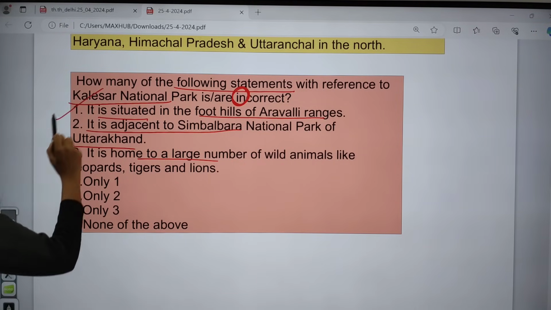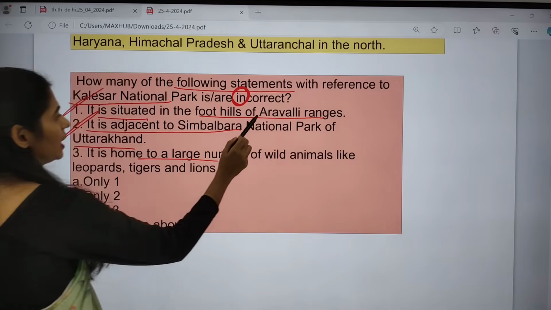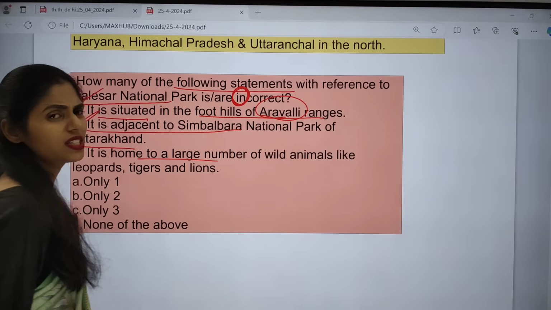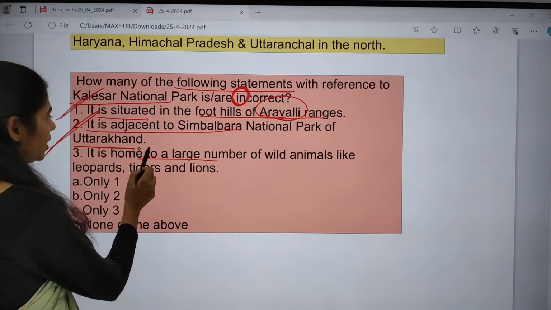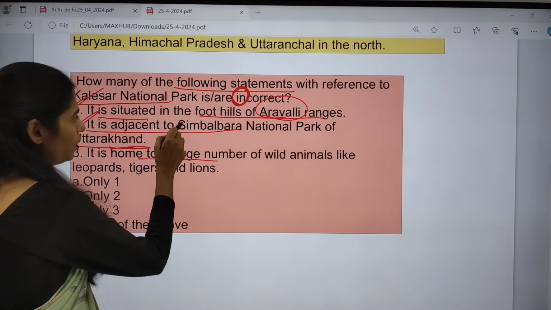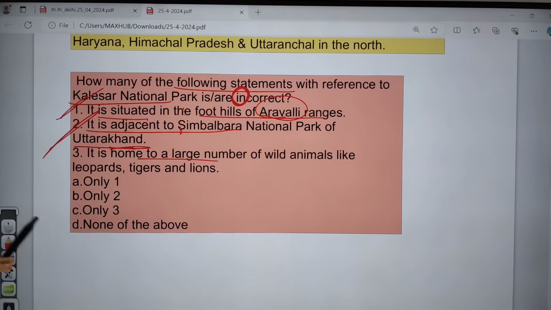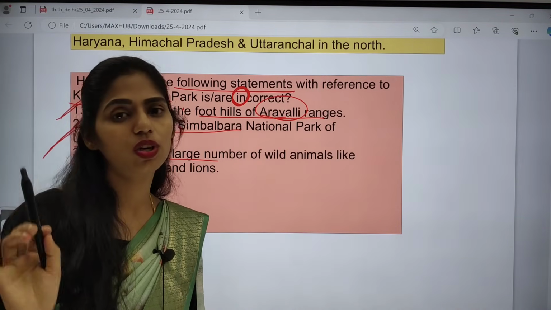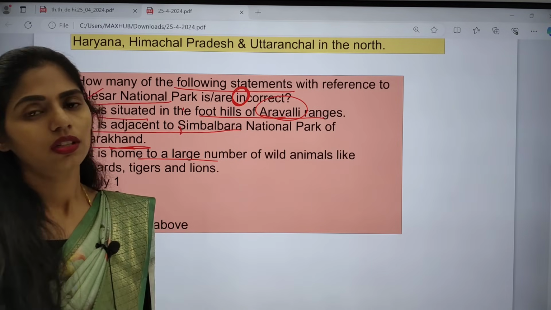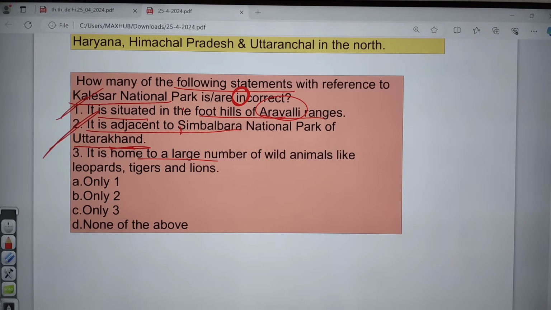If you see these statements, one is saying Aravalli ranges. So where are the Aravalli ranges? They are not in Uttarakhand, right? So you can see that these 2 will be incorrect. If you do that type of analysis, then you can easily arrive at the correct answer in your examination.